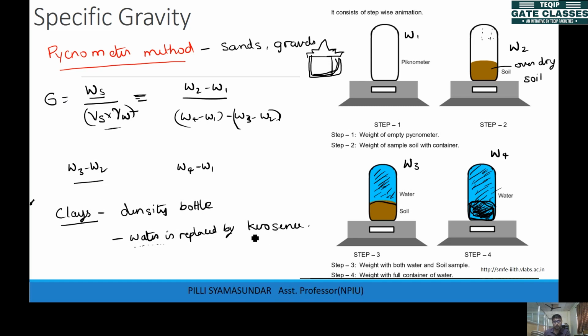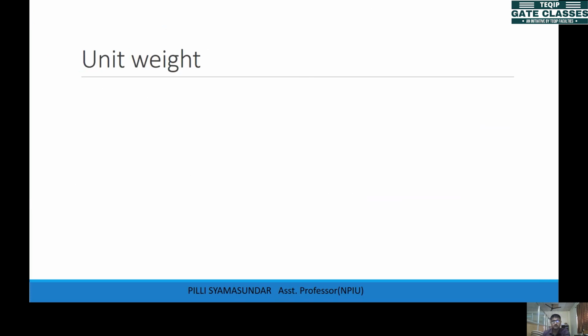That's why instead of water you add kerosene. Kerosene will not react with the clay particles because it is a non-polar liquid. So this is the pycnometer method and the density bottle method. This is how we find out specific gravity.